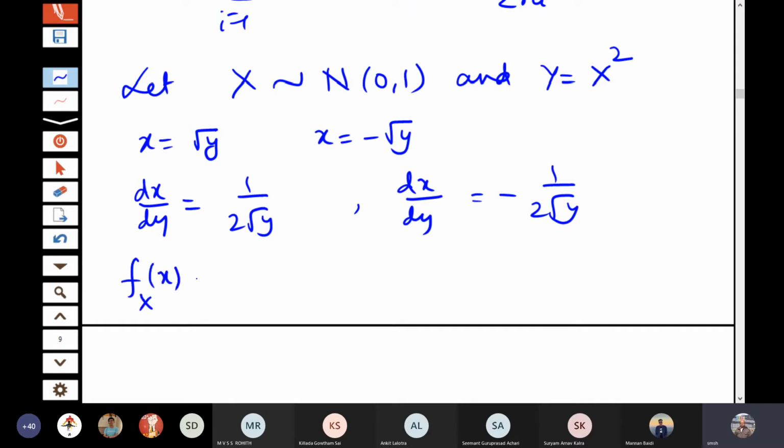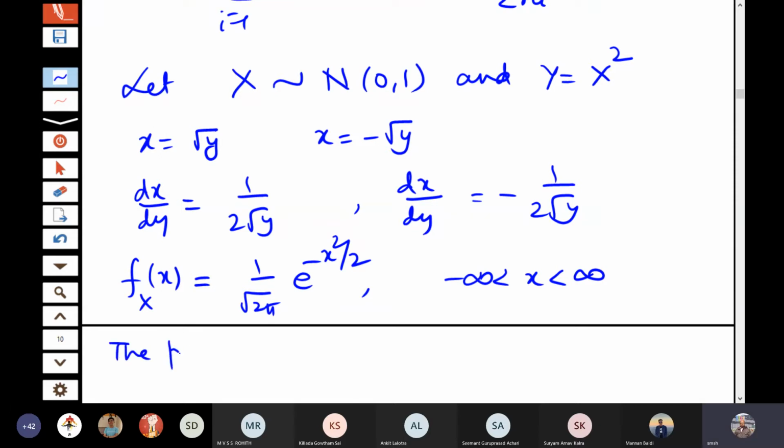The PDF of x is 1 by root 2 pi e to the power minus x square by 2. So y is equal to x square is a 2 to 1 function, and you have two maps: minus infinity to 0 goes to 0 to infinity, and 0 to infinity goes to 0 to infinity. I have written the two inverse images here.